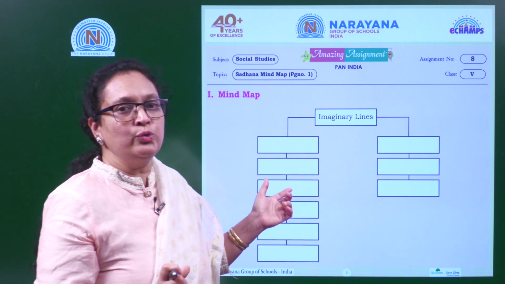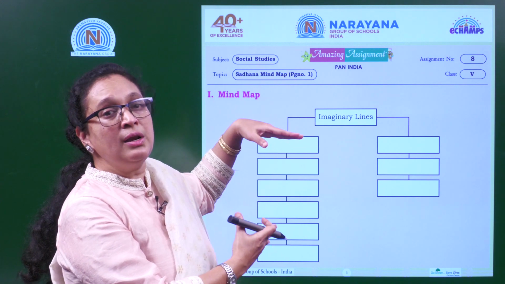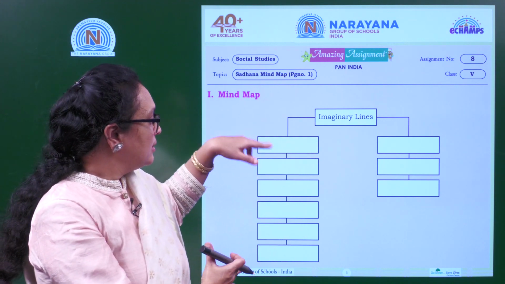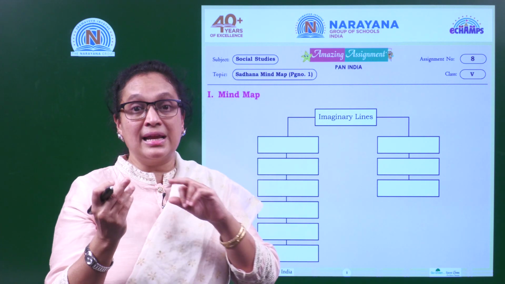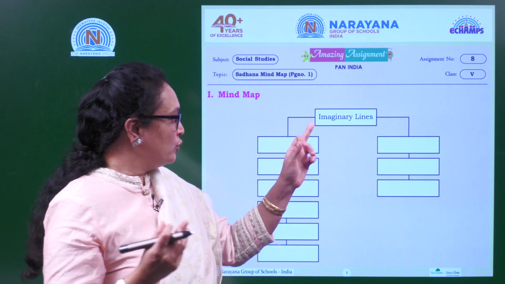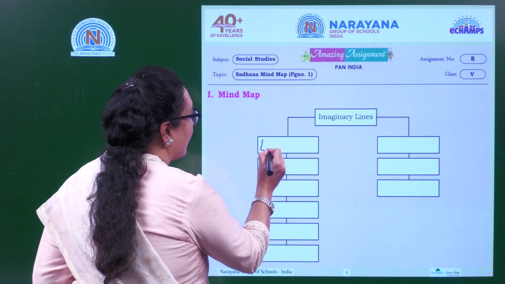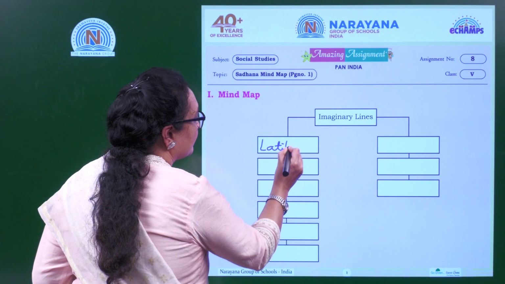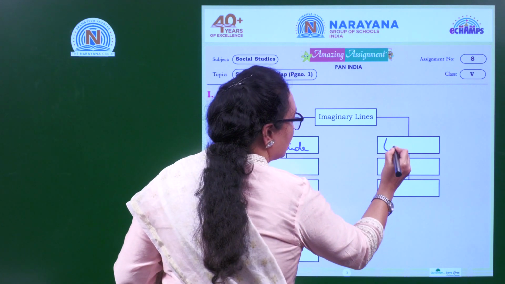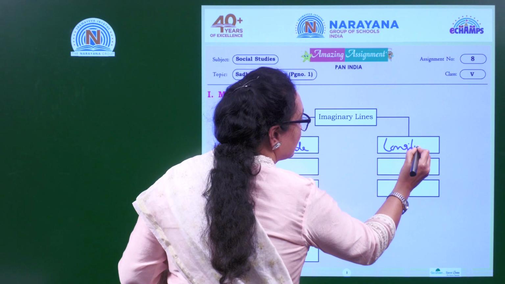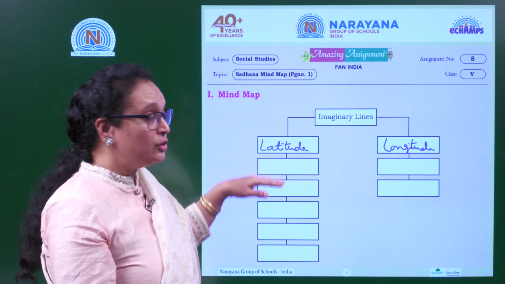Okay, so what we are going to do, we have just summarized the whole lesson into the map. What is this map? It's called a mind map. Let's begin. Imaginary lines. We have two imaginary lines, that is latitudes and longitudes. So what you need to write? You have to write latitudes and longitudes. Shall we write? Latitudes and longitudes. So under latitudes, how many latitudes?